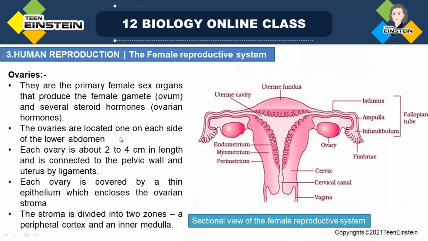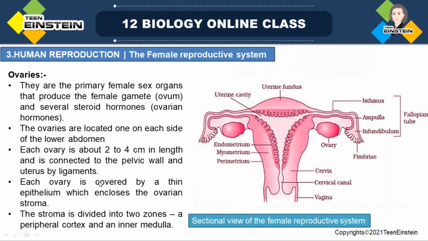And ovaries are located on each side of the lower abdomen. You can see the lower abdomen, that part only, where the uterus is situated, right? So on both sides of the uterus you can see these ovaries, and each ovary is about 2 to 4 centimeters in length, and it is connected to the pelvic wall and uterus by ligaments. It is connected on both sides. This part is connected to the uterus, and the top part is connected to the pelvic region, right? So on both parts, it is connected with the help of ligaments.